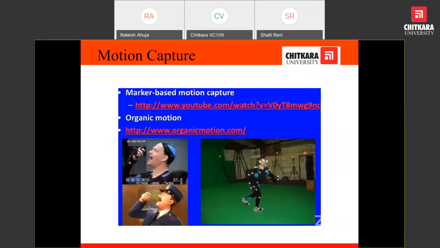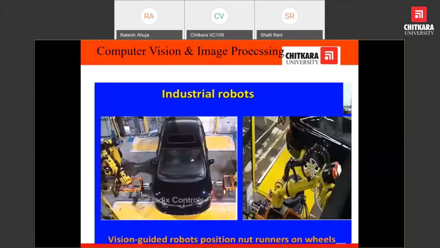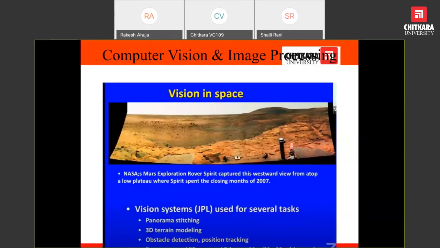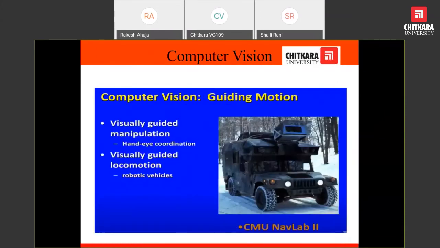Motion capture can be used to compress the video. Motion capture can be used to provide copyright protection of video, steganography, all the data hiding techniques. Motion capture is one of the features that can be used by researchers in order to perform a lot of operations, as we have told you. Industrial robot, automatic navigation, vision in space, we have already covered. Mobile robot, guiding motion.